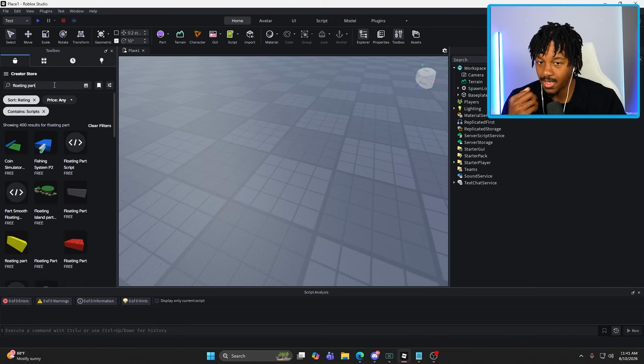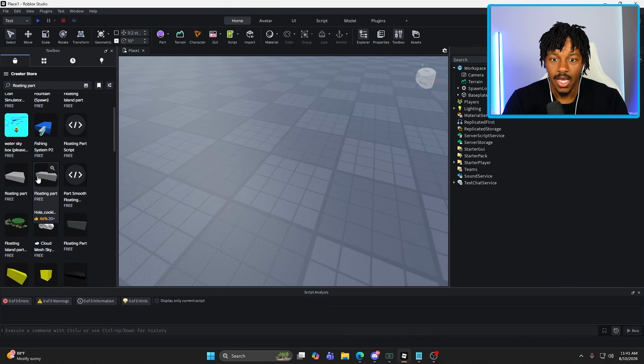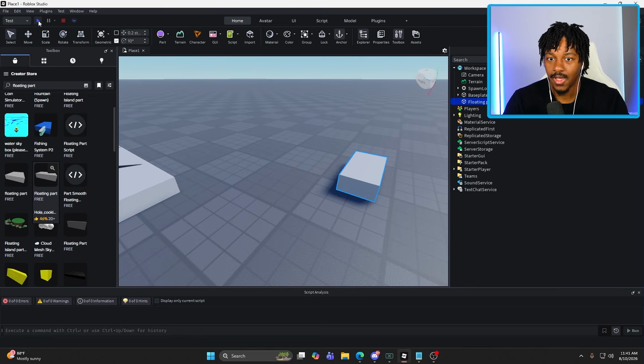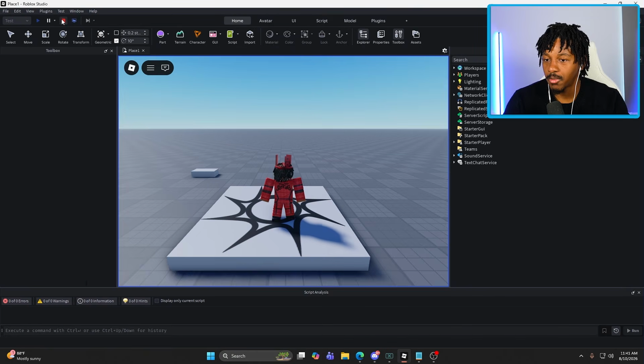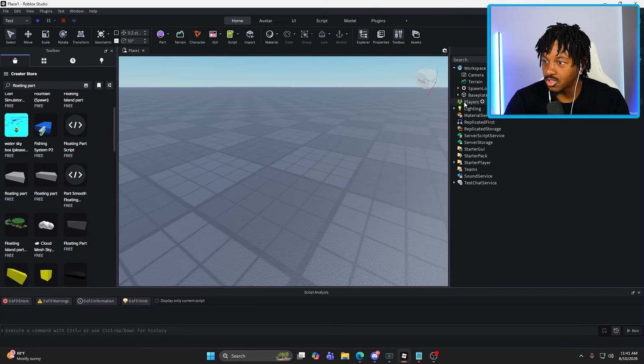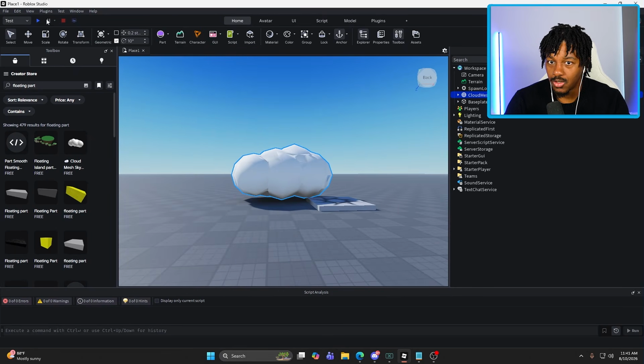No, part. I think it might be best to look up floating part, and then let me just take out containing scripts. One thing I do need to know is, wait, how is this a floating part with no scripts in it? This is not floating. People are making me mad. How does it have 20 plus? There's legit no script in these. Floating cloud.